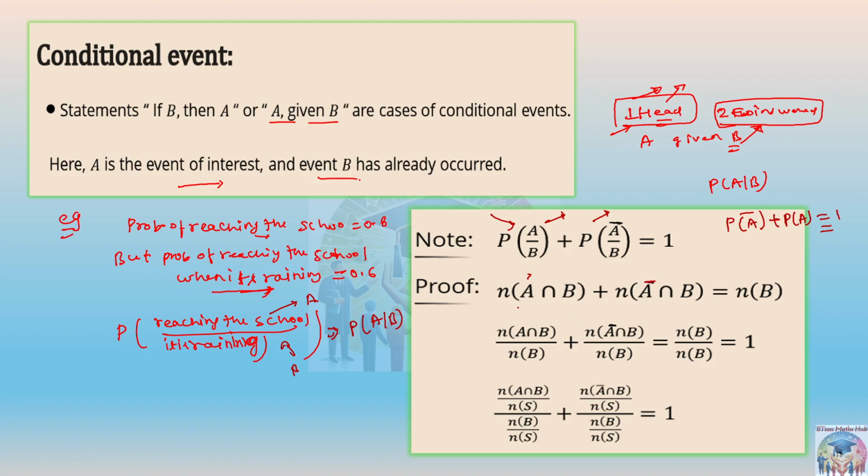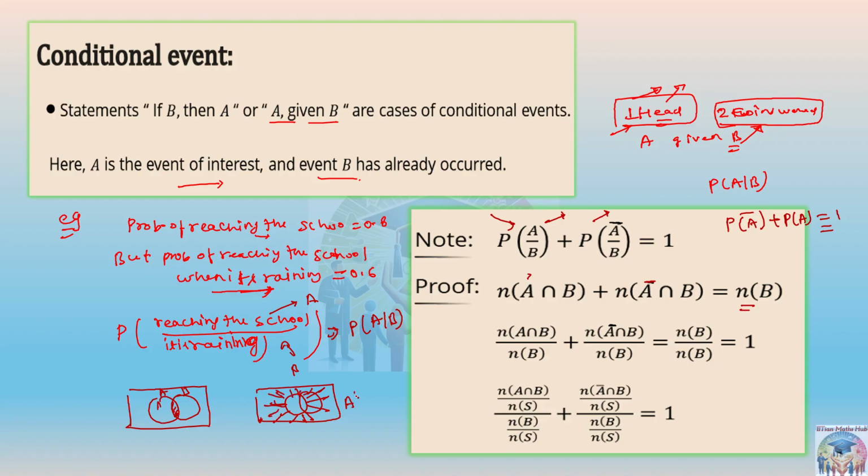So when you write the number of elements of A intersection B plus the number of elements of A complement intersection B, it will become B only. How? See this diagram. If you draw like this, A intersection B means the common region between A and B. And then A complement means everything except A.